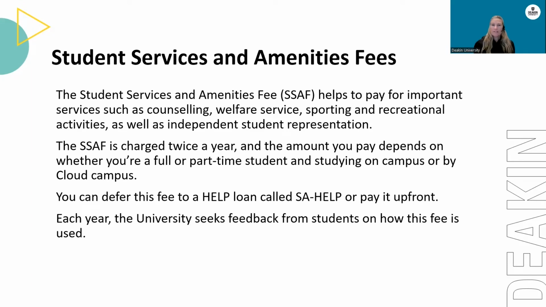So, the Student Services and Amenities Fee. This fee helps to pay for important services such as counselling, welfare, sporting and recreational activities, as well as independent student representation. The SAF is charged twice a year, and the amount you pay depends on whether you're a full-time or part-time student and studying on campus or by Cloud Campus. You can defer this fee to a HELP loan called SA-HELP or pay it up front. Each year, the university seeks feedback from students on how this fee is used.